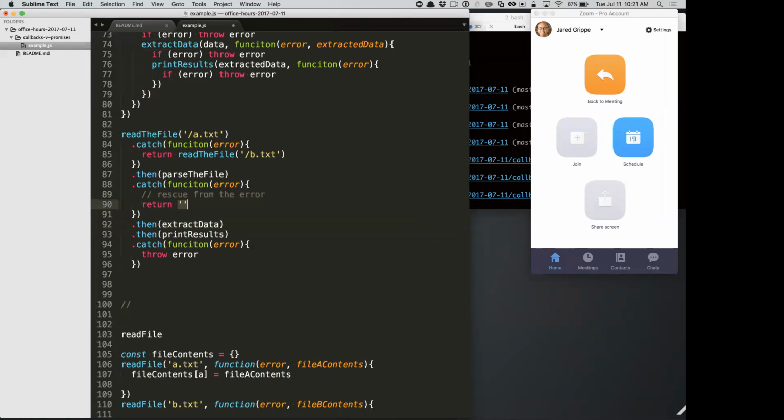So we could parse the file as JSON, and then if that didn't work, we could return parse the file as XML or something. Whatever, right? But whatever would rescue from your error, if possible.